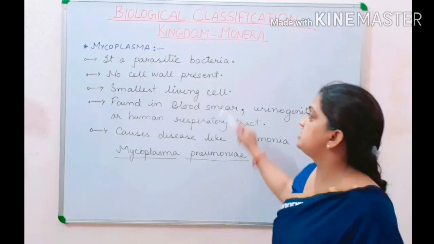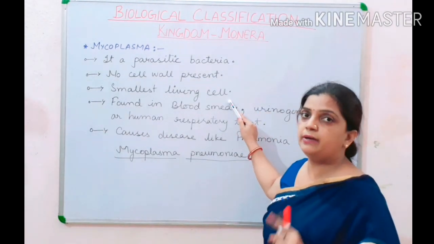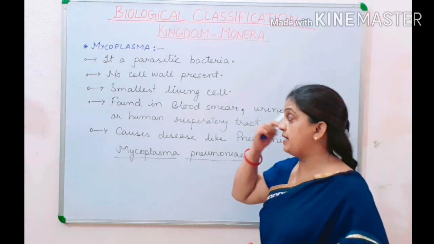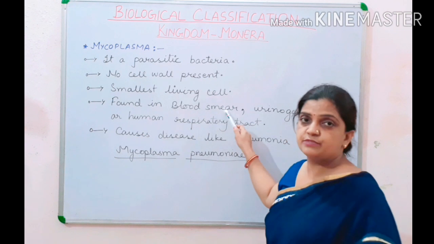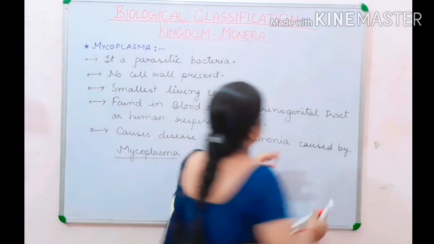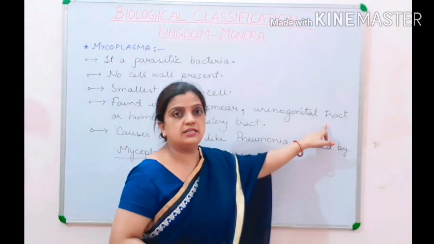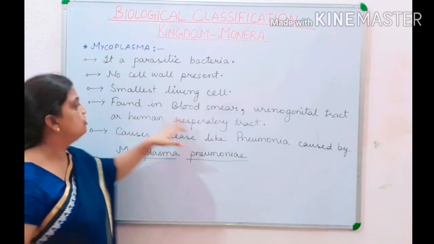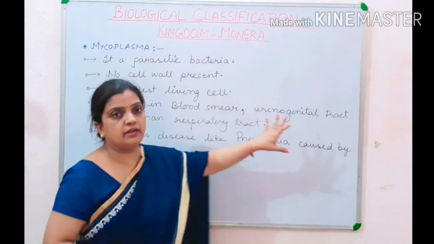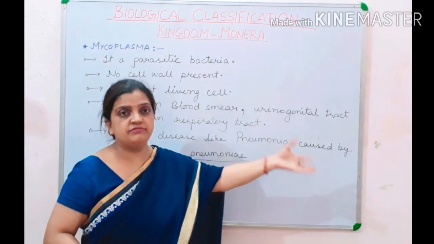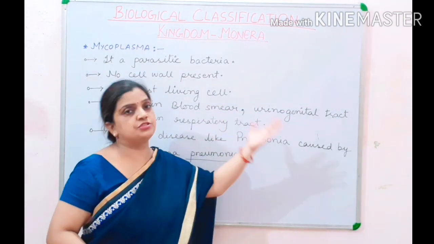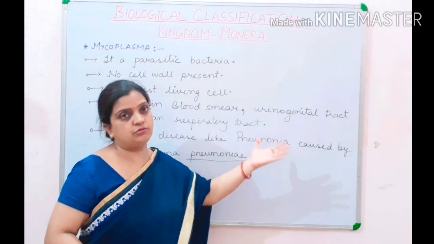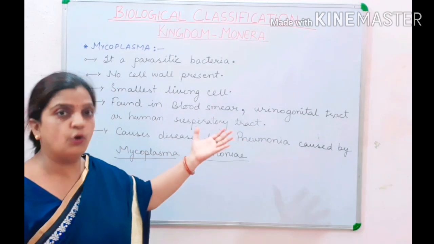Now children, it is the smallest living cell among all types of cells. Now where is it found? As it is a parasite, it is found in the blood smear. Then they are found in the urinogenital tract, or in the human respiratory tract. So children, this is the location where they survive and take nutrition, and if the quantity of Mycoplasma increases, then it becomes harmful for the human beings, for the host.